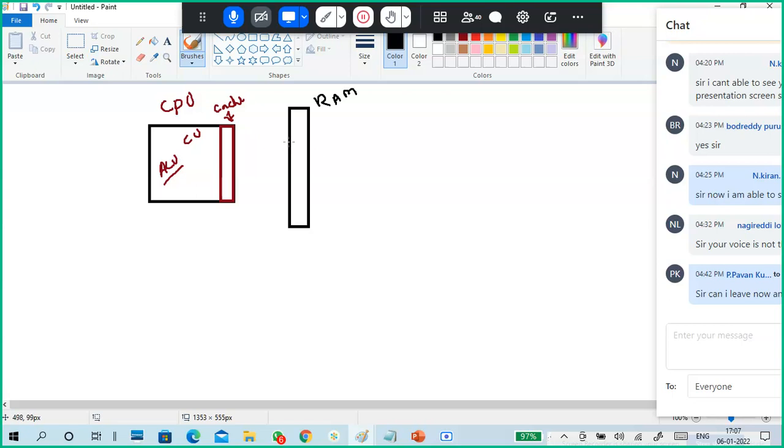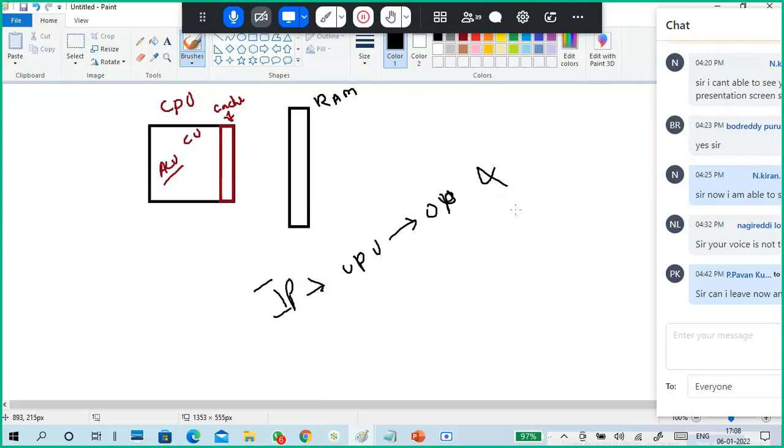Whenever you are giving data to CPU, as I already told, we give input to CPU by input device and take output from the output device. Input goes to CPU, and from CPU to output device. This is the flow I told, but that is a block diagram for understanding the computer for the first time.